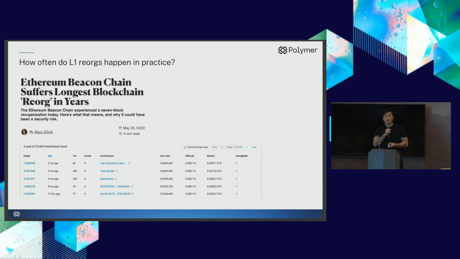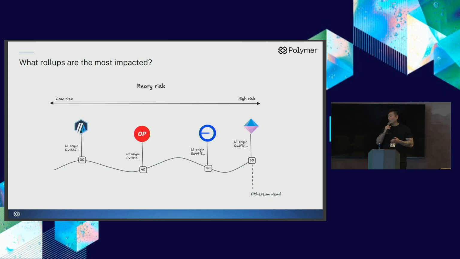Now, does this mean that L1 reorgs don't happen at all? If we look at the bottom, we can see that L1 reorgs happen quite frequently, multiple times a day, but the depth of the reorg is very shallow, usually 1 or maybe 2 blocks. So what does this mean for rollups? I want to use this framing to help us think about which rollups are mostly impacted by this behavior. Once again, each rollup here in the example is building off of a different point in Ethereum history. But all rollups in production today are building blocks off of a depth of generally at least 10 blocks or more.